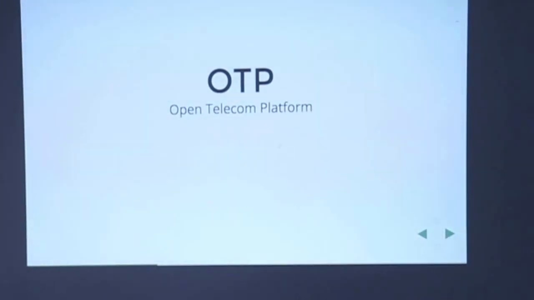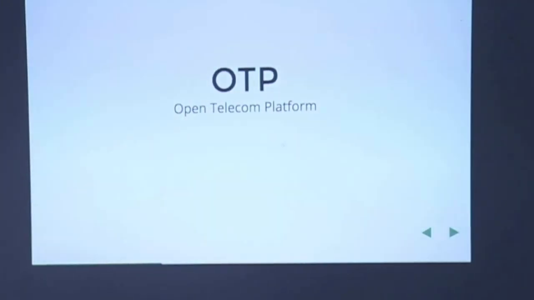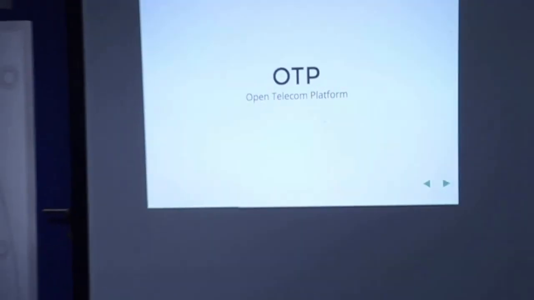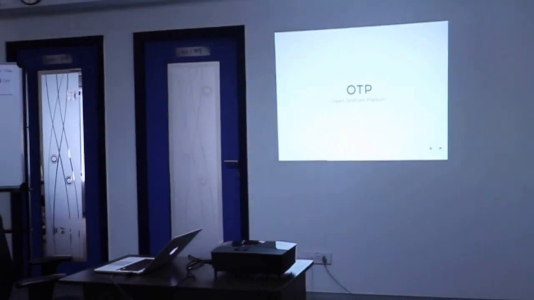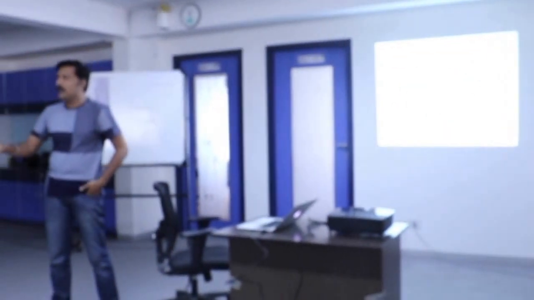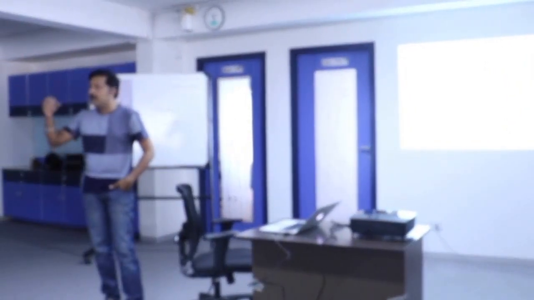So the history is Erlang was created for Ericsson, and Ericsson was primarily in the telecom domain. So Erlang was never meant to be a general use programming language. It was created very specifically for Ericsson's purposes. So all the naming that they have done is very specific to the telecom domain. OTP is a framework that they created on top of all the Elixir thing. It's written on Erlang.